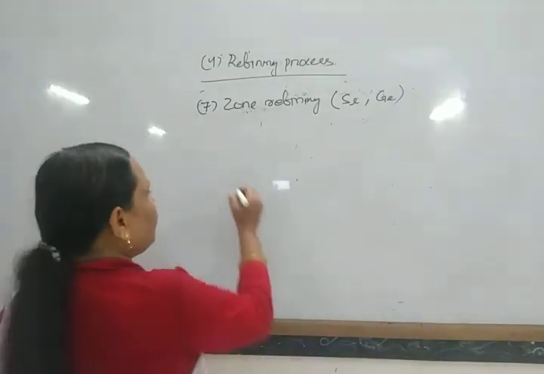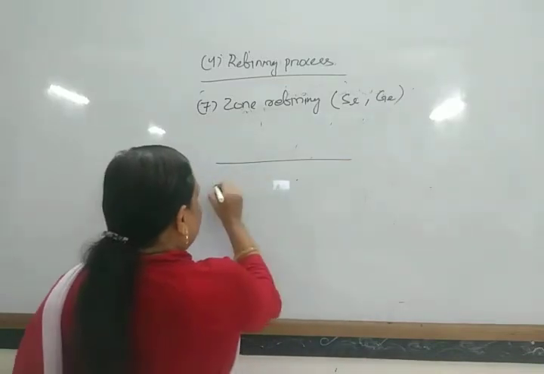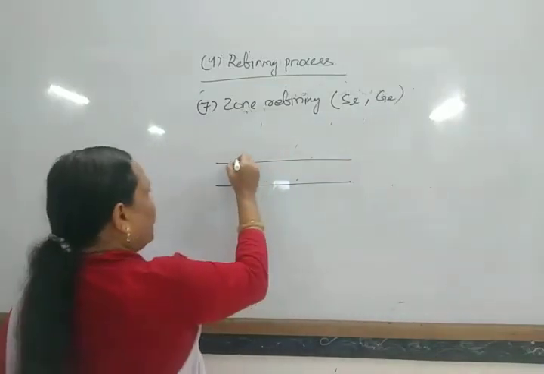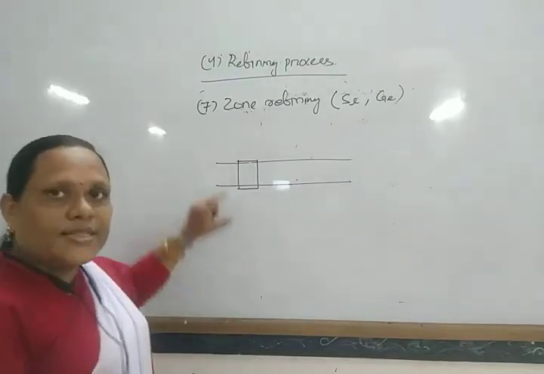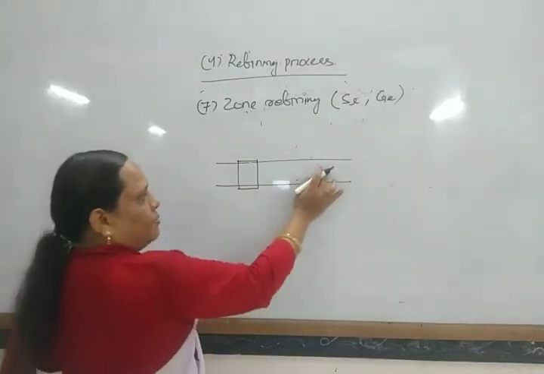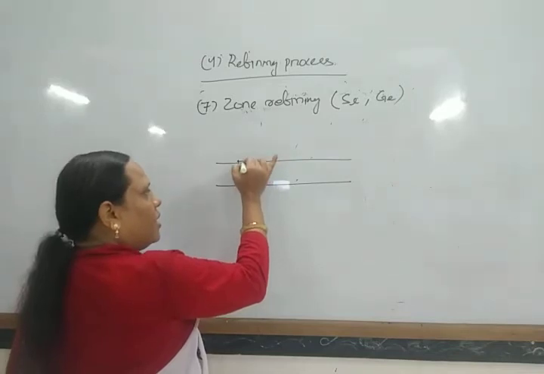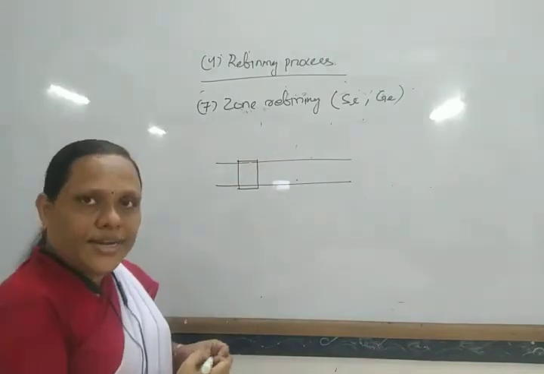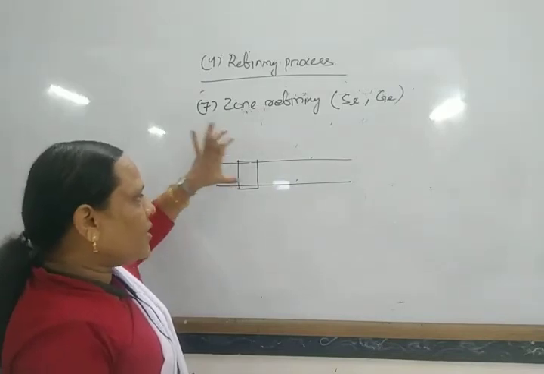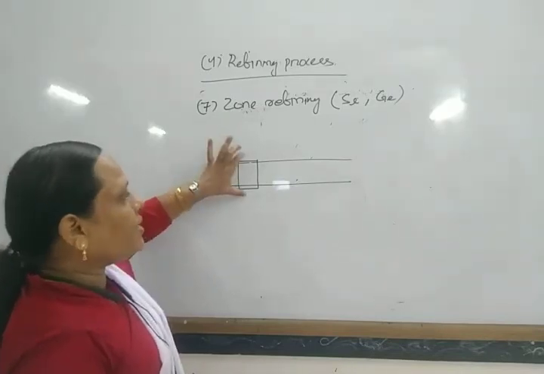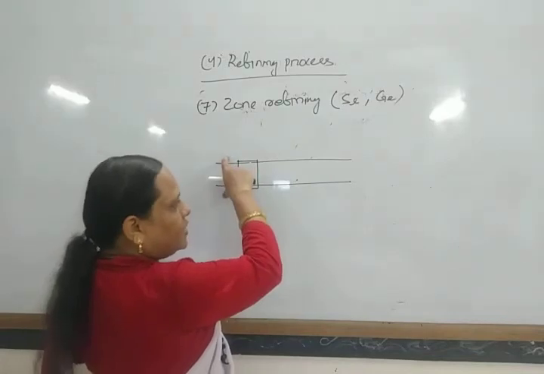A rod of impure metal is taken, and a circular heater is rounded over it, which is movable.